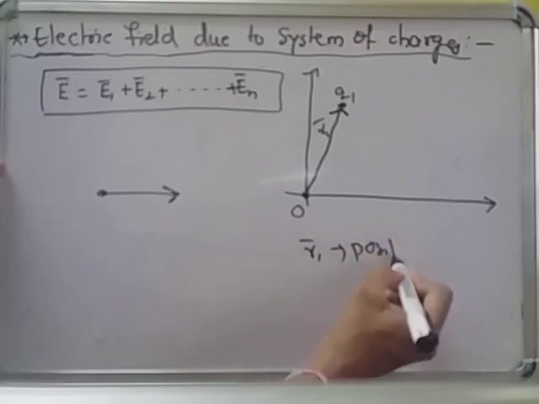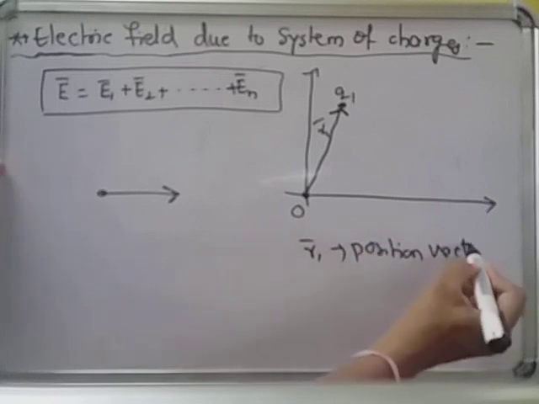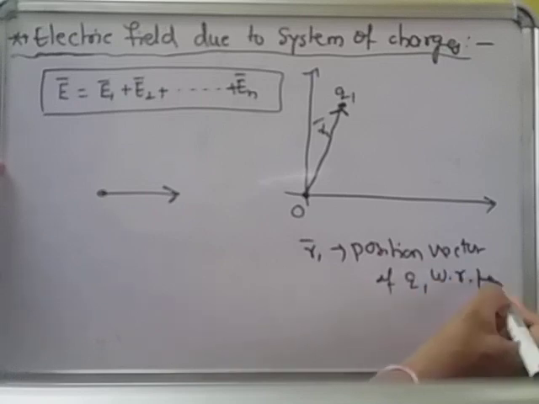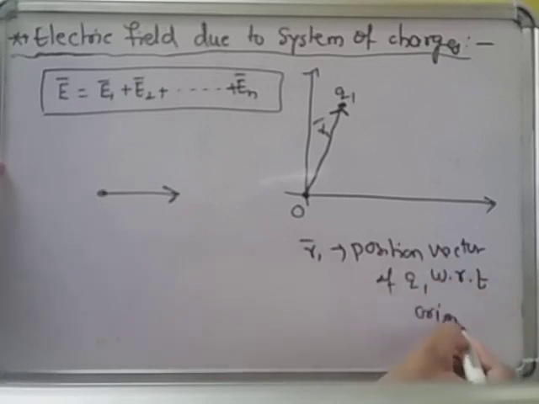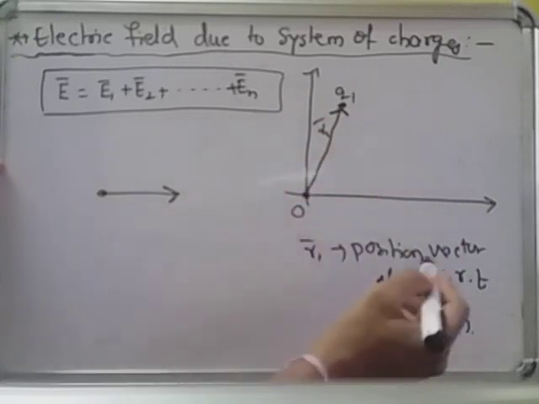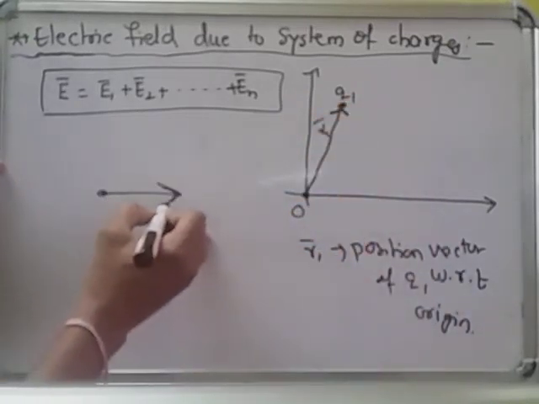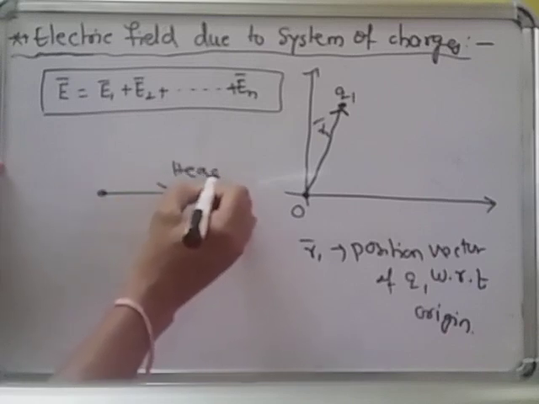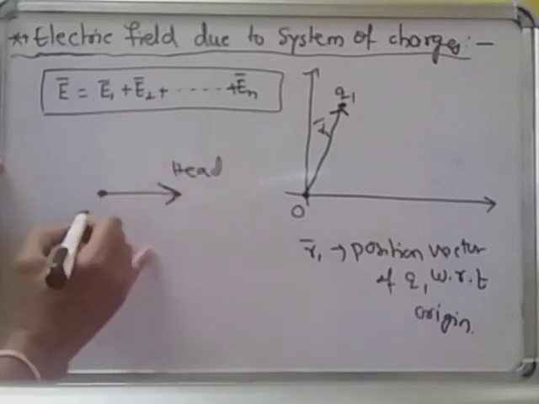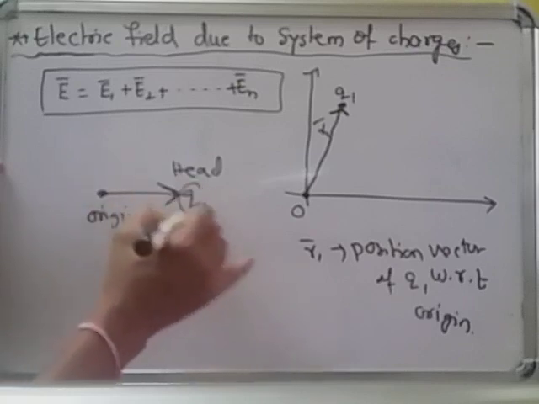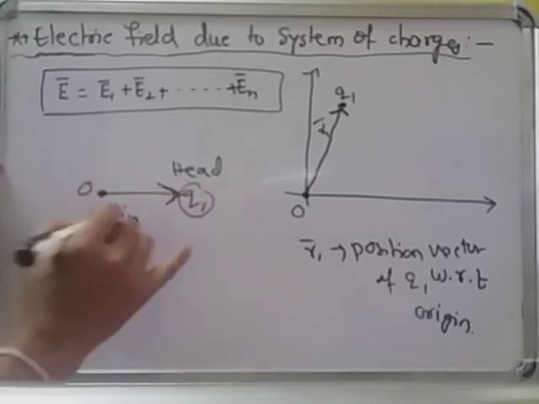Position vector of q1 with respect to origin. Okay, position vector of q1, head is towards q1. With respect to origin, this head is towards q1, and this tail is towards origin. Okay, and position vector of q1 with respect to origin, like this.